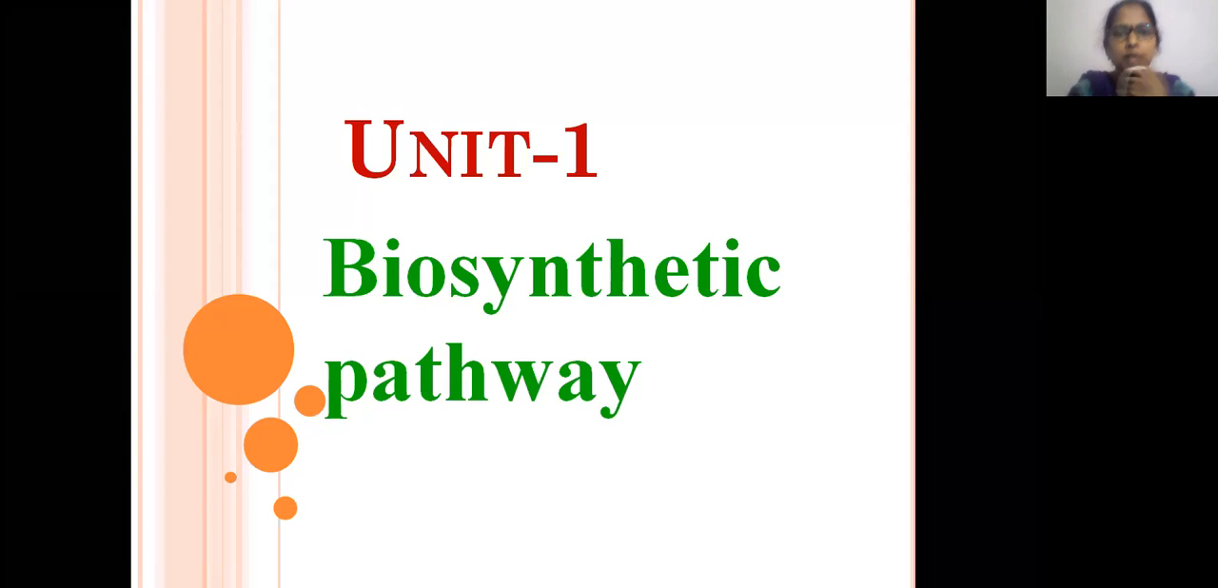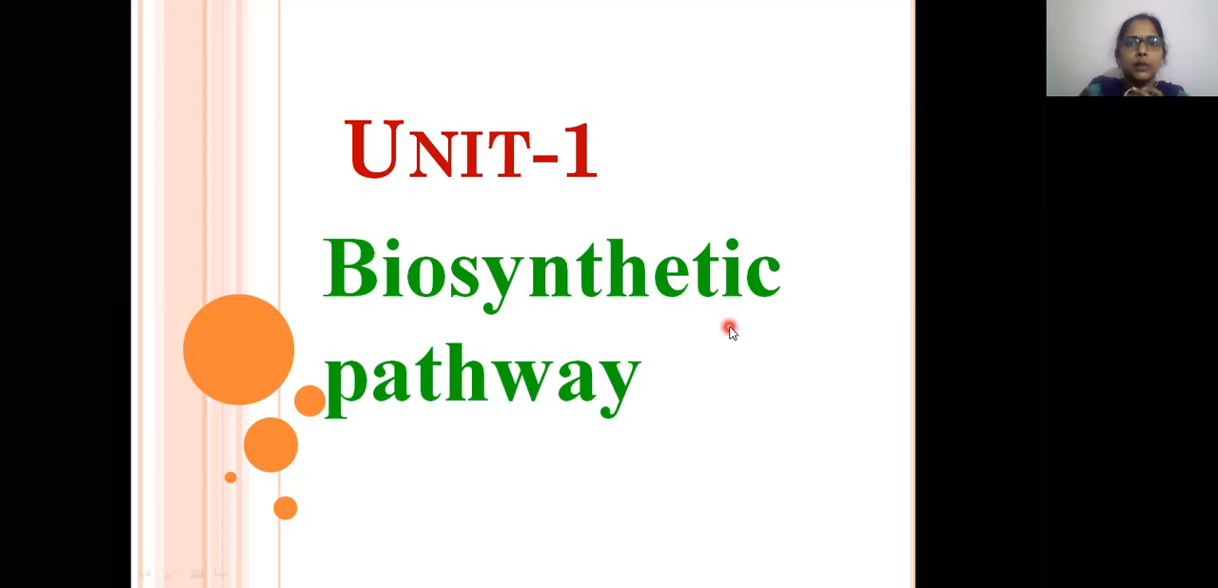So today's topic is biosynthetic pathways. Biosynthetic pathways means biosynthetic and pathways, right? Pathways which explain the synthesis of metabolites or chemical constituents or any organic compounds within living organisms. Bio means living organisms. So these are the pathways which explain the synthesis of metabolites or chemical compounds within the living organisms, right?